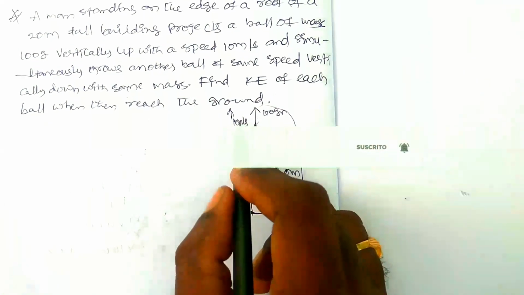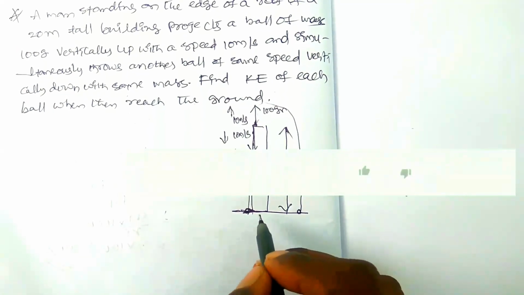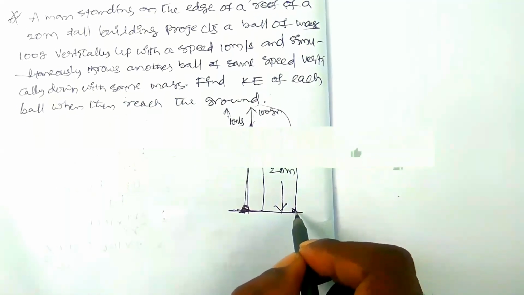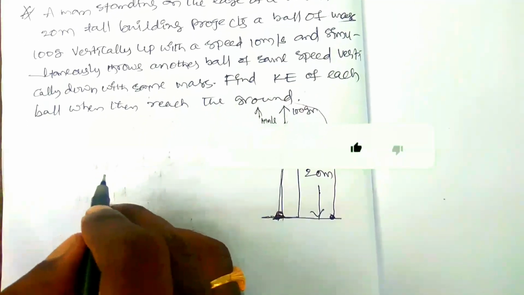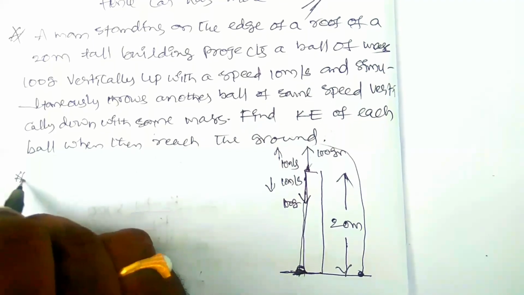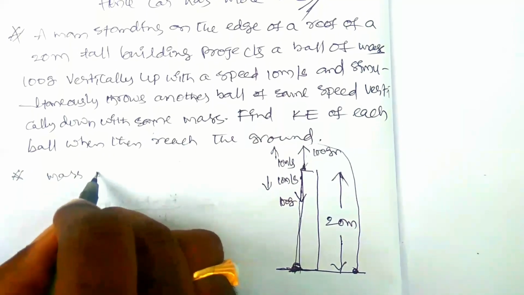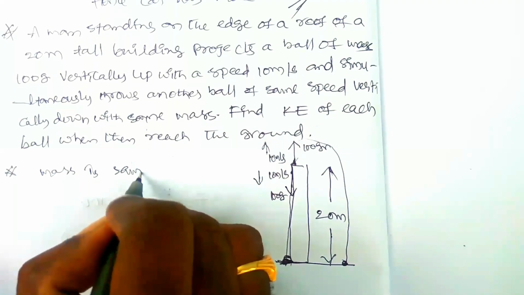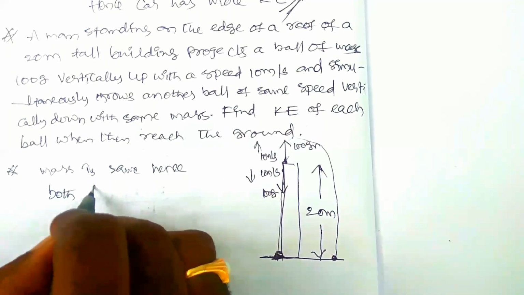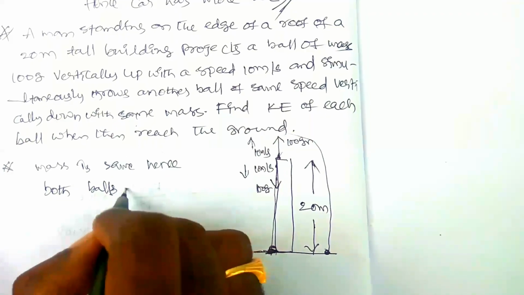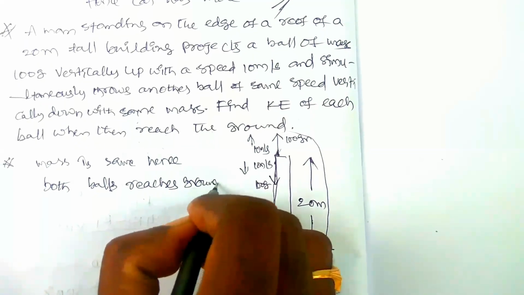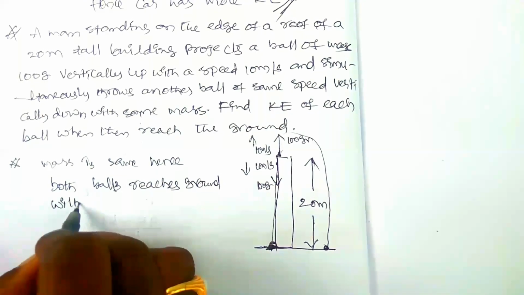The masses are equal, so the kinetic energy is also equal. If we find the kinetic energy of any one ball, both balls have the same kinetic energy. The concept here is that the mass is the same, hence both balls reach the ground with the same velocity.